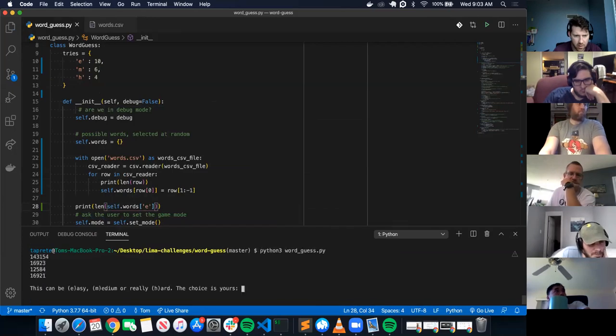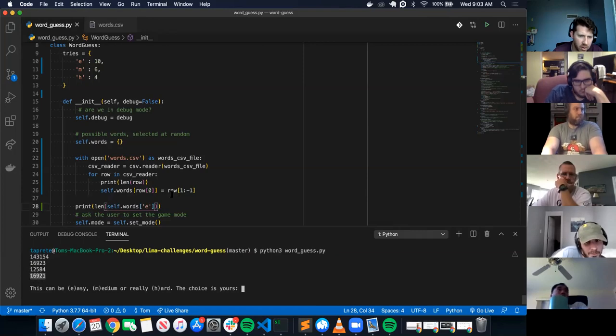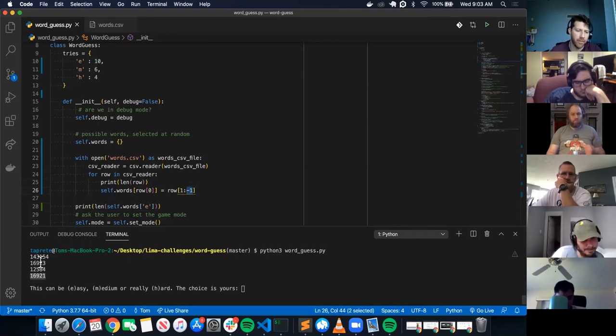Yeah, that's right. So I think this is the easy one. And it looks like it's -2, right? It's off by 2 because the very first value is the difficulty. Oh yeah. And the second one is where you drop off the last character. Yep. So it is dropping off that last index value.